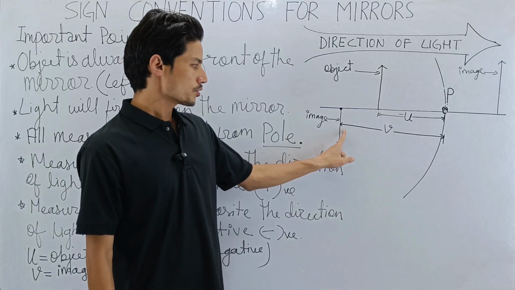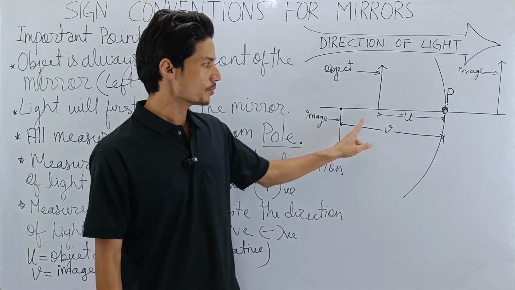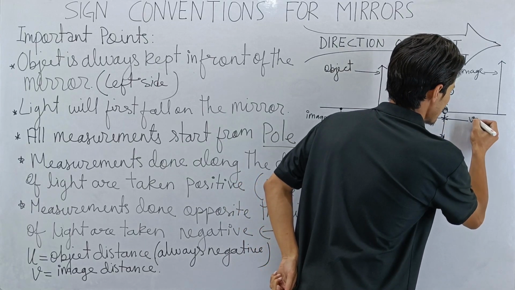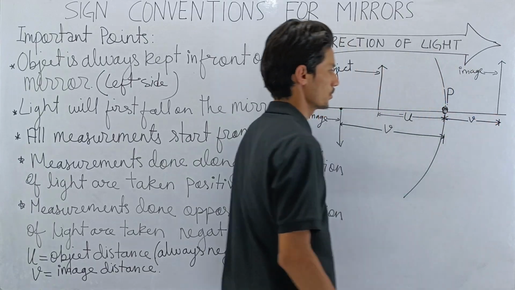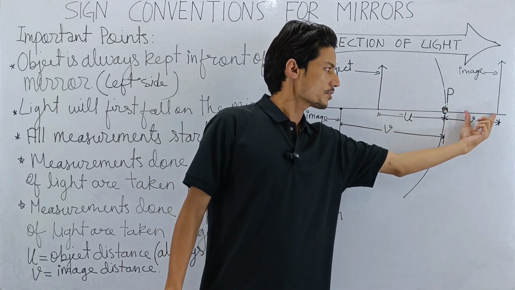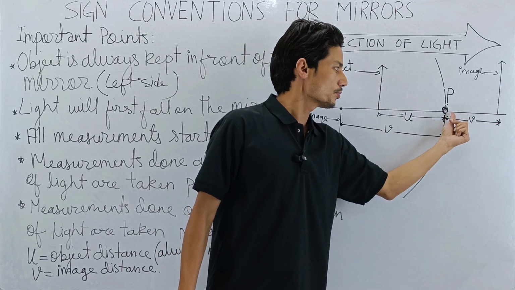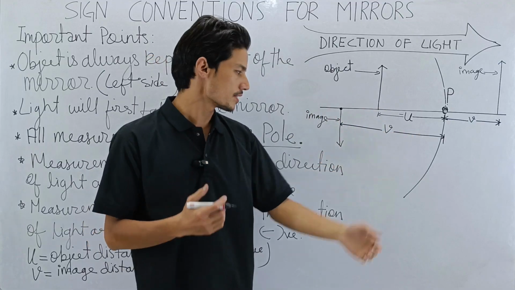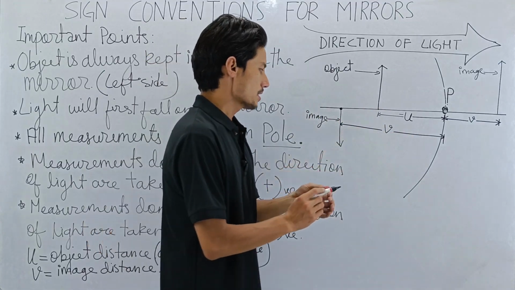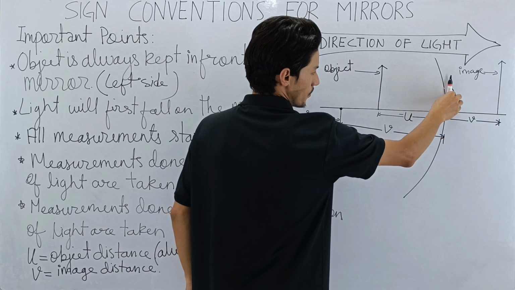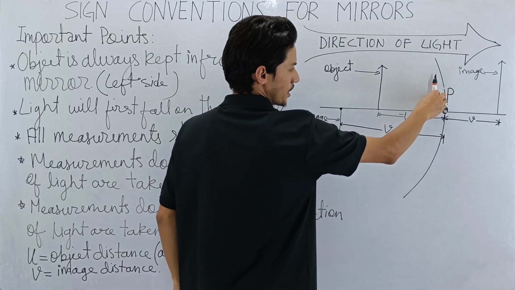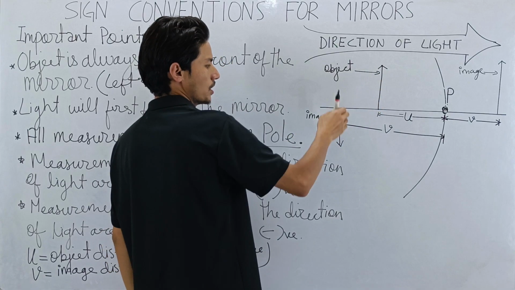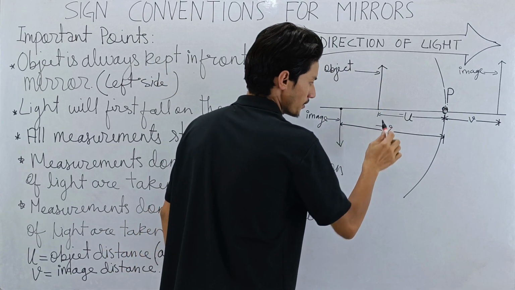Look, we'll first consider this image. Remember, we have one more image here. From here till here also it will be image distance. So this also is an image. The distance of the image from the pole of the mirror is called image distance. So let's measure this image. To measure this image, I start my journey from the pole and I move like this. Check out my direction of movement. Am I moving along or opposite? Yes, I'm moving opposite as well. So this image distance will be negative.